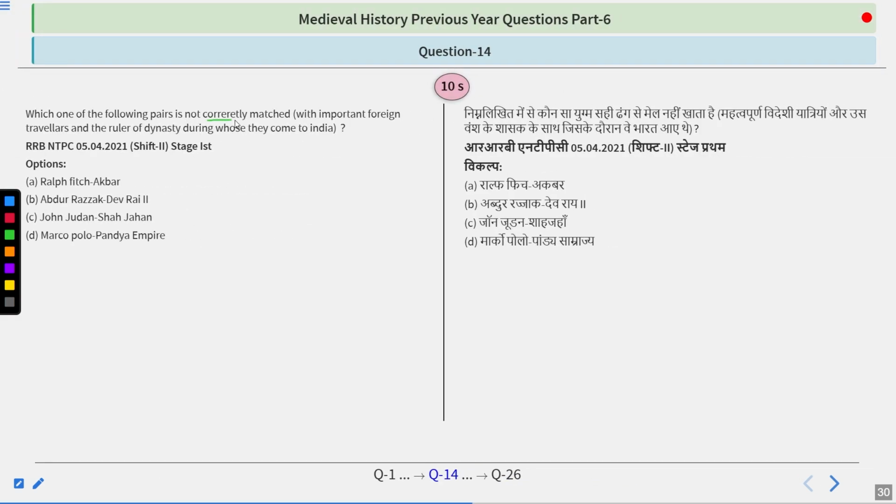Which one of the following pairs is not correctly matched with important foreign travelers and rulers of the dynasty during whose time they came to India? Options are Ralph Fitch, Akbar; Abdul Razak, Devaraya II; John Jourdain, Shah Jahan; Marco Polo, Pandya Empire. So try to figure out this answer. This question is really important and quite moderate to high.